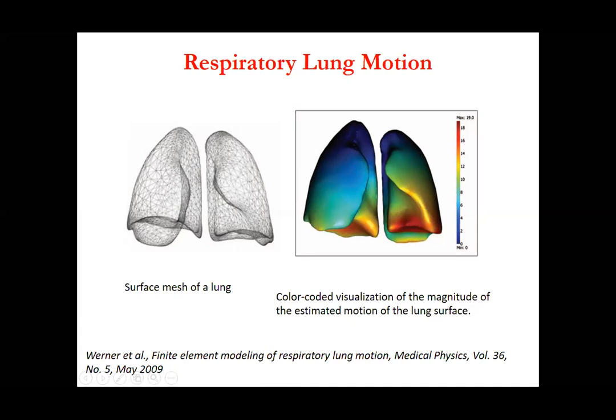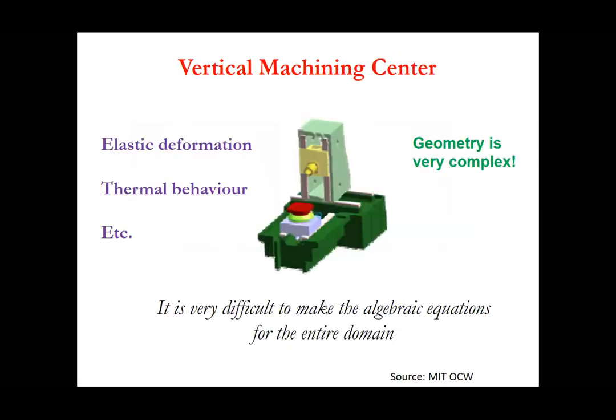We will talk about it later on. Then it has been solved, and at different places you see different colors, meaning different amounts of deformation. The maximum, the dark red one, is 19 mm. So using the finite element method, you can do this kind of analysis.